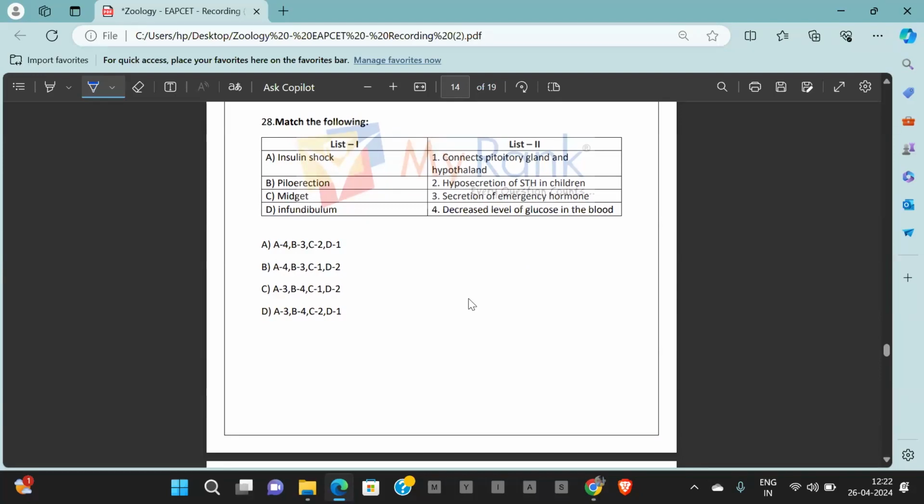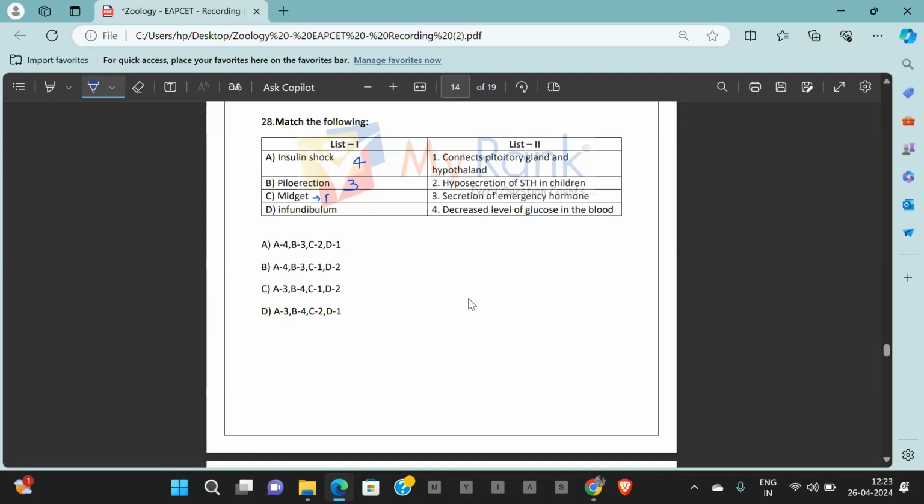Question number 28, again, match the following. Insulin shock. What is insulin shock? Sudden fall or decreased level of glucose in the blood. Piloerection. Piloerection means goosebumps. When do we have it? Whenever there is secretion of fight or flight hormones, emergency hormones, we see this. So here it is 3.